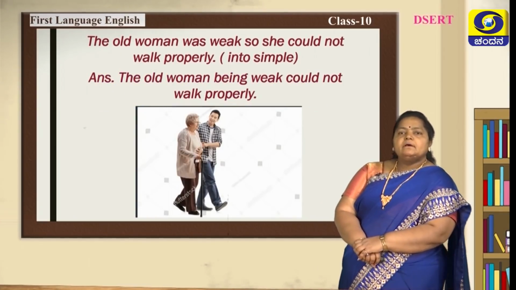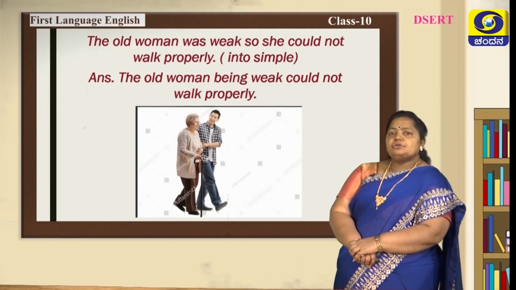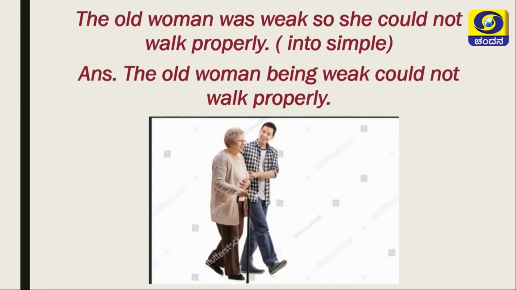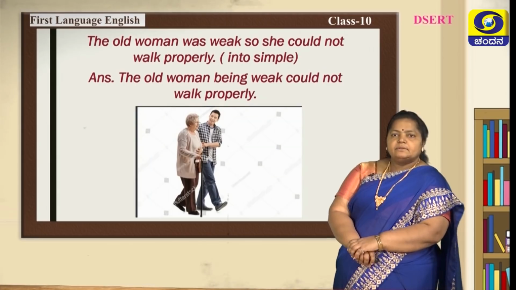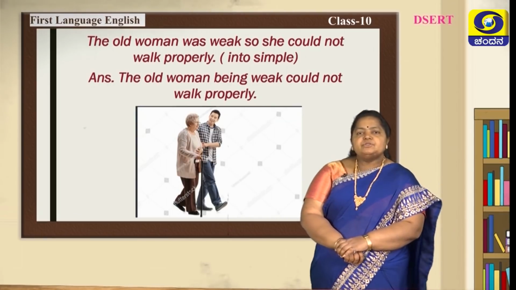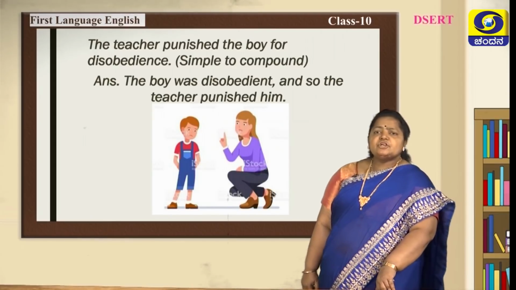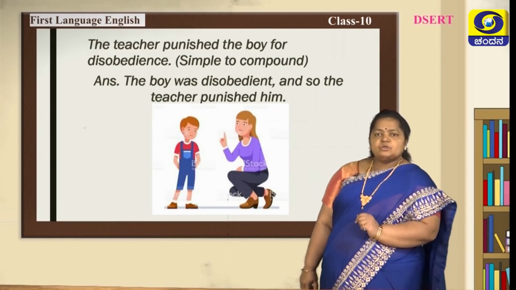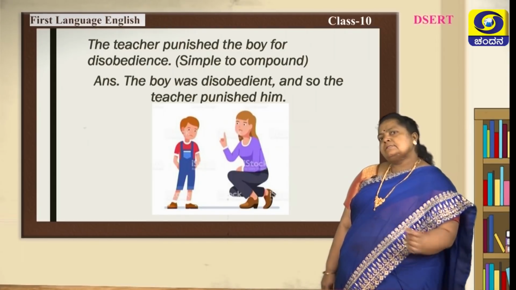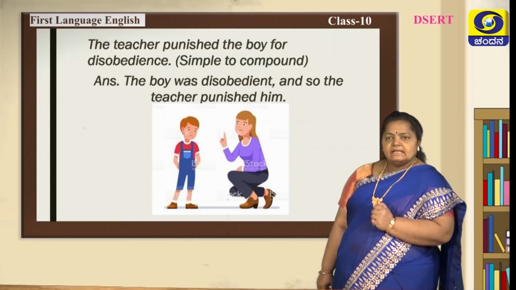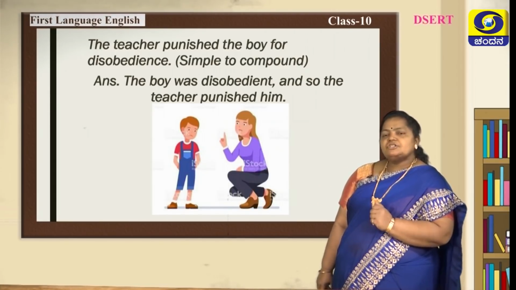The old woman was weak, so she could not walk properly. You are asked to transform the sentence into a simple sentence. The old woman, being weak, could not walk properly. So, this is how you need to transform a sentence from one form to another. The teacher punished the boy for disobedience. It is a simple sentence, you need to transform it into a compound sentence. The boy was disobedient and so the teacher punished him.